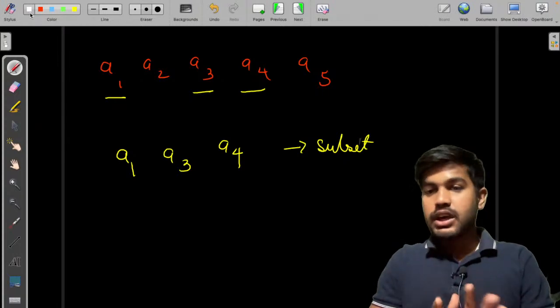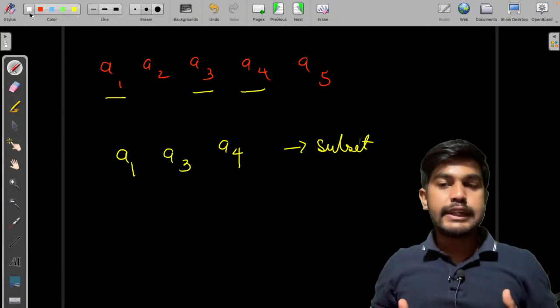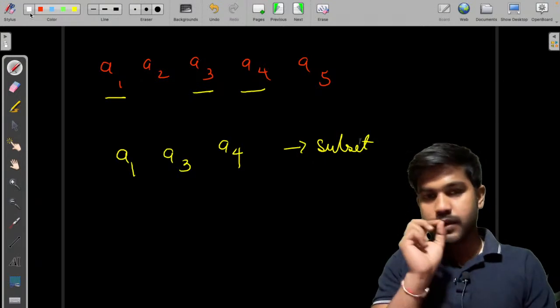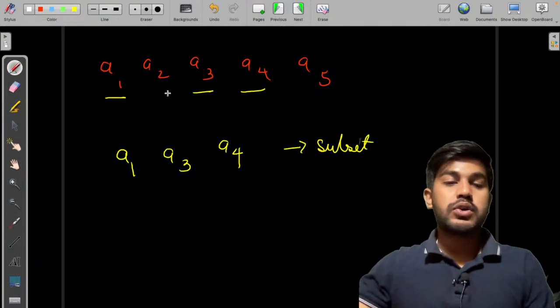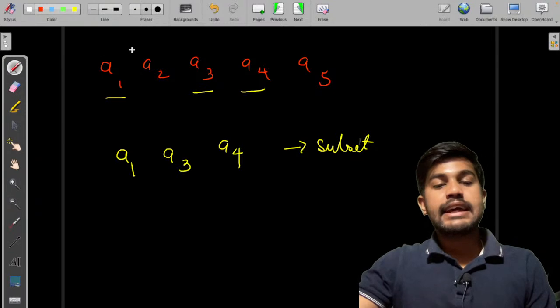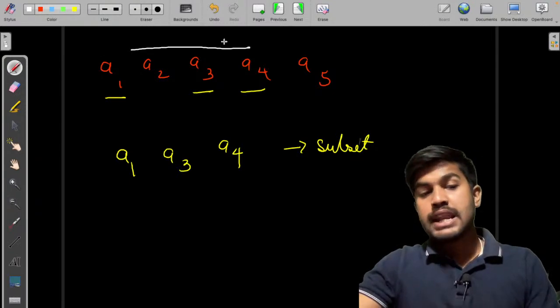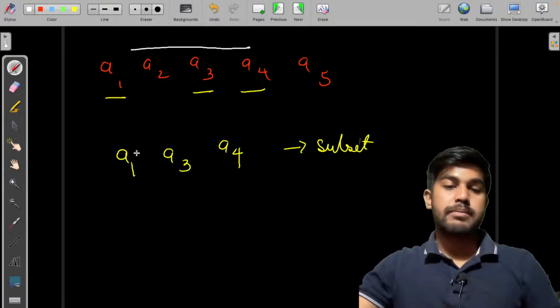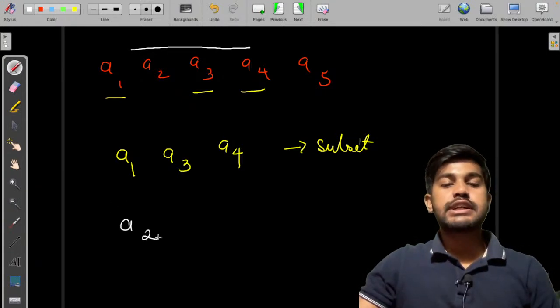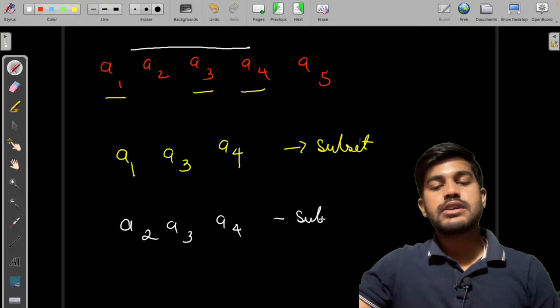So it should always be continuous and it should be only one. So I can either take A2, A3 and A4, and a single element is also a subarray. And this is known as a subarray itself.